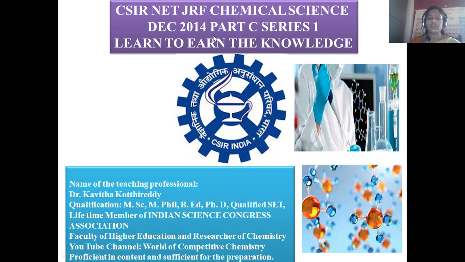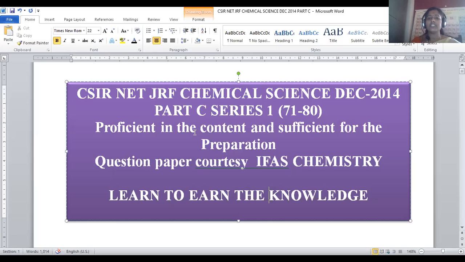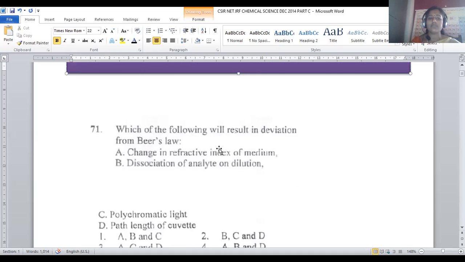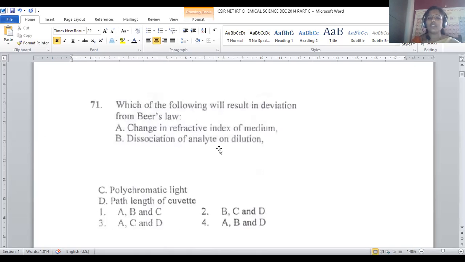Let us discuss today's concept. CSIR NET JRF Chemical Science, December 2014, Part C, Series 1 consists of questions from 71 to 80. Let us go with question number 71. Which of the following will result in the deviation from Beer's law?